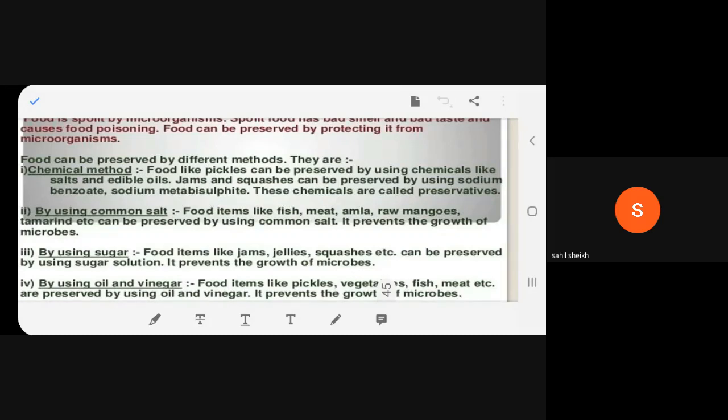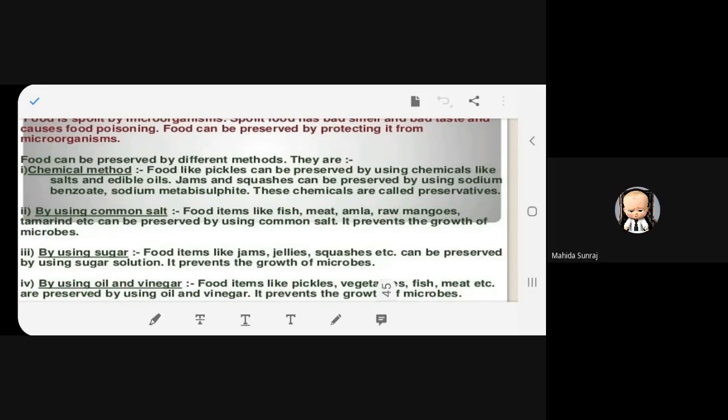Now let's take pickles. How can you store pickles? You can store pickles by putting salt. Remember that sometimes when you have pickles, you say that it's very salty. Actually, more salt is given to pickles so that they can be preserved. And also oils. You have to add lots of oil so that there's no infection by any microorganisms. Jams and squashes can be preserved by certain chemicals like sodium benzoate and sodium metabisulfite, which are taken as preservatives. This much, have you understood better?